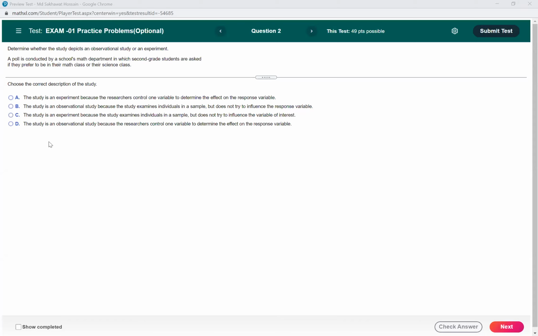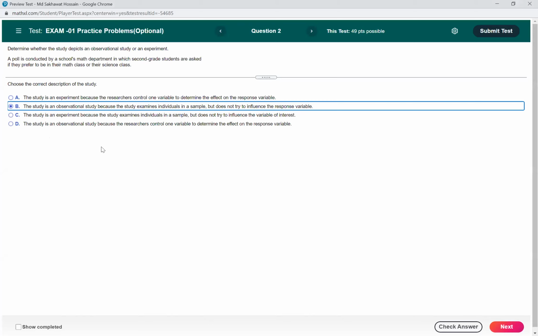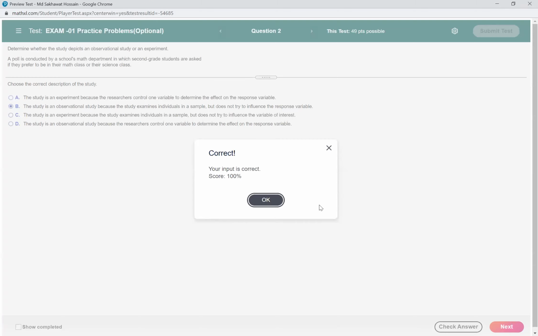Yes. So the answer should be the study is an observational study because the study examines individuals in a sample but doesn't try to influence the response variable, right? The observation doesn't influence the response variable. So this is an observational study. So this is the correct answer.